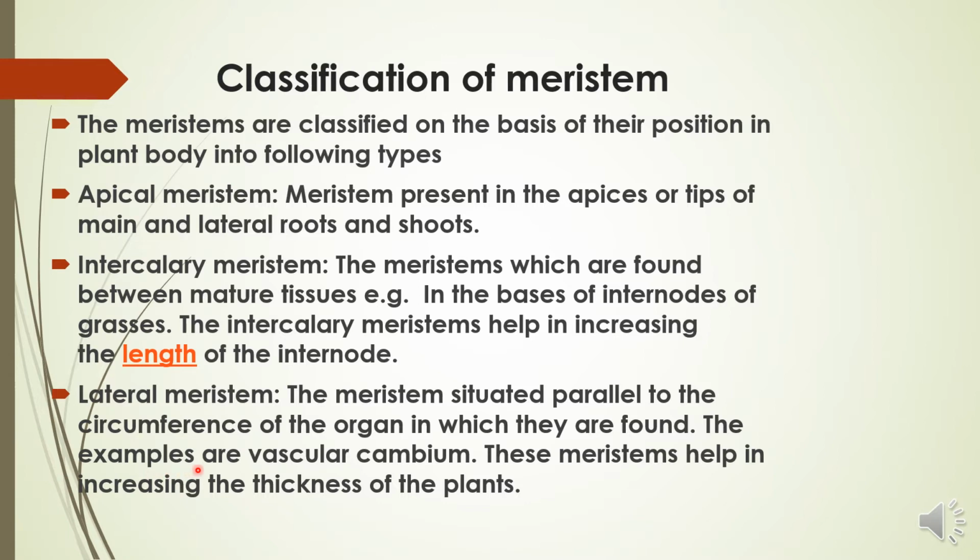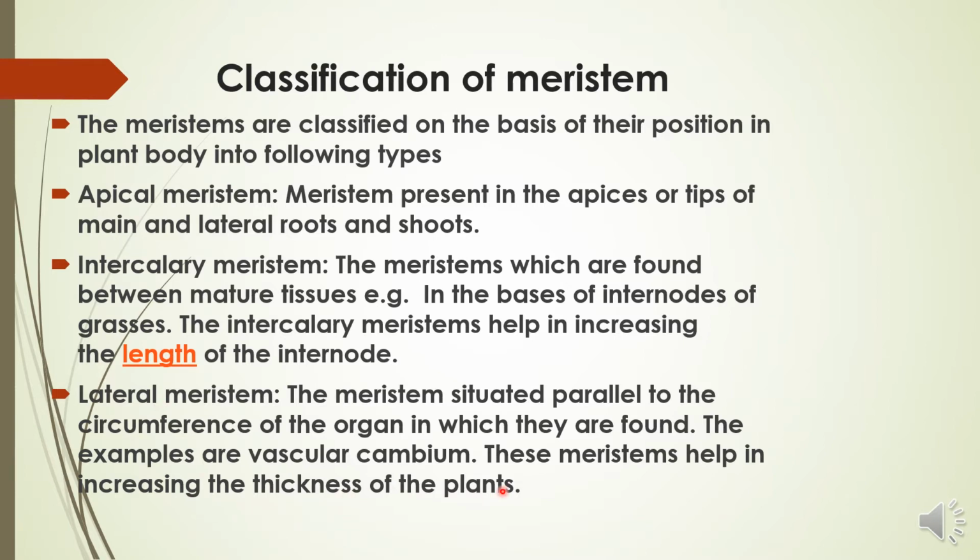Vascular cambium is a plant tissue which is responsible for the thickness of the plant, or for the secondary growth of the plant. When the plant is young, its stem is thin, and when it gets mature, its stem becomes thick. So lateral meristem is responsible for increasing the thickness of the plant.